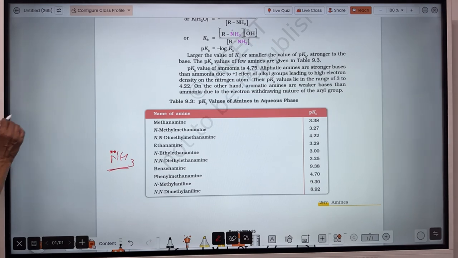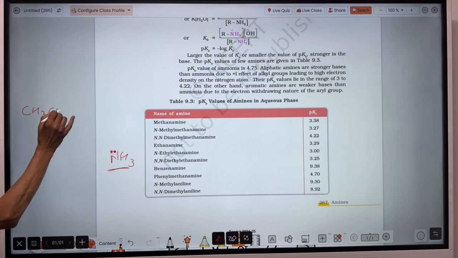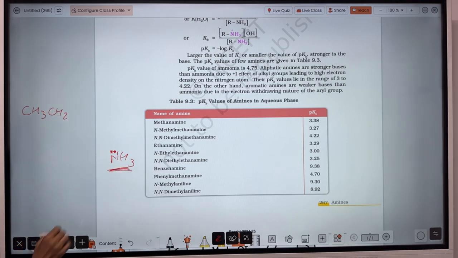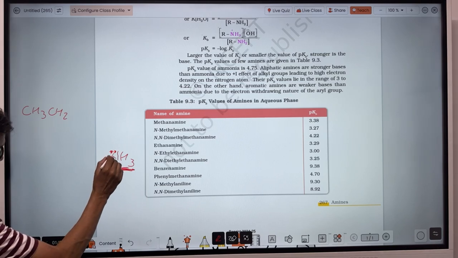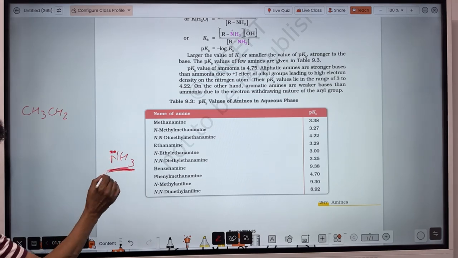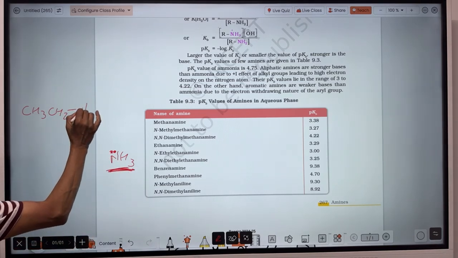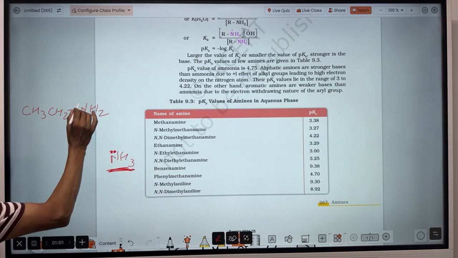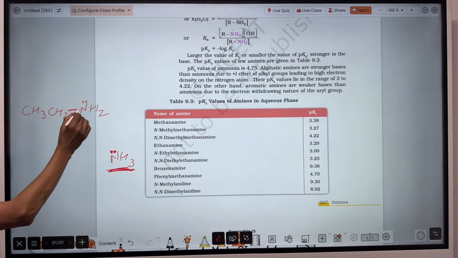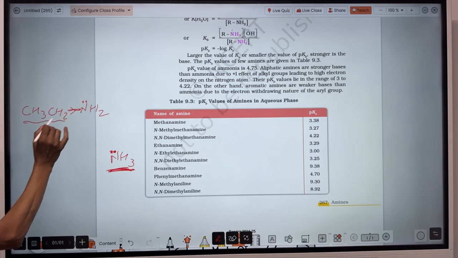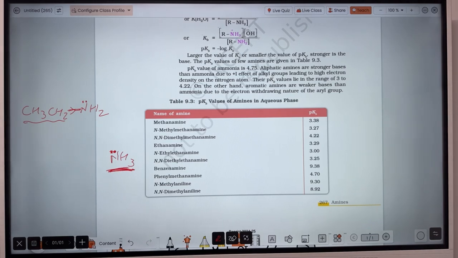And ammonia is also basic because there is a lone pair of electrons at the nitrogen atom. When we compare with the amines, here also in amines there is a lone pair of electrons at nitrogen. But in amines, in addition to the lone pair of electrons, the alkyl group also donates its electrons to the nitrogen due to the plus I effect.